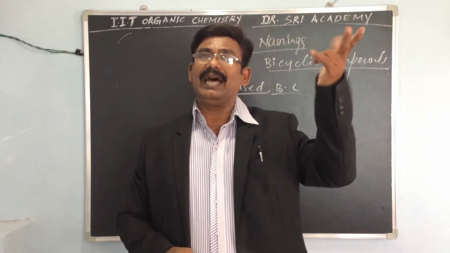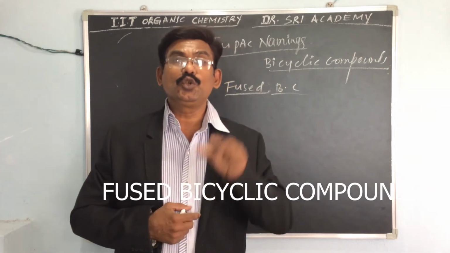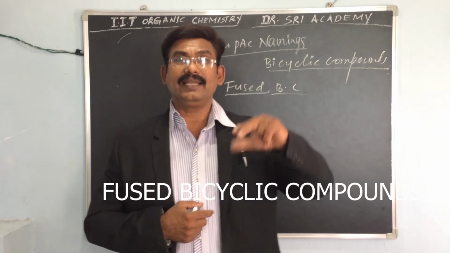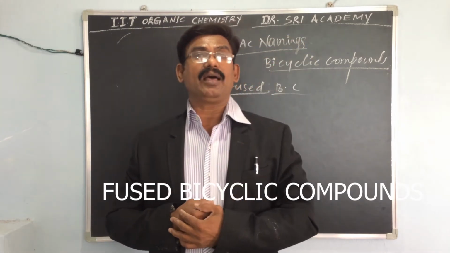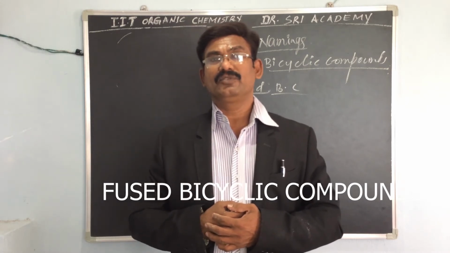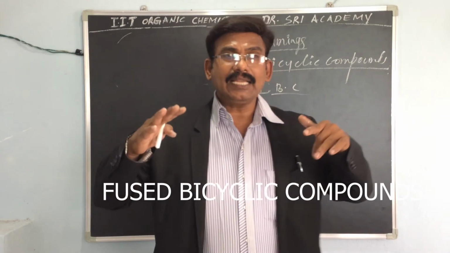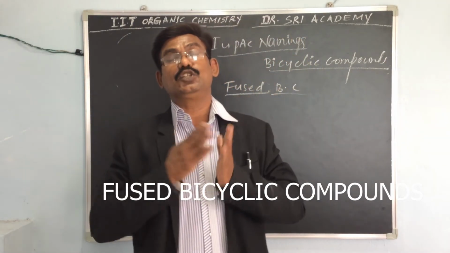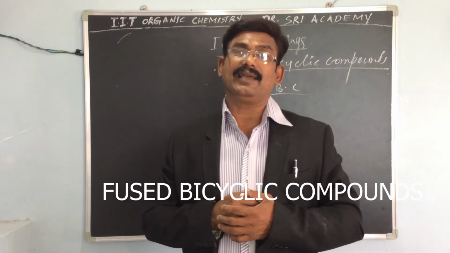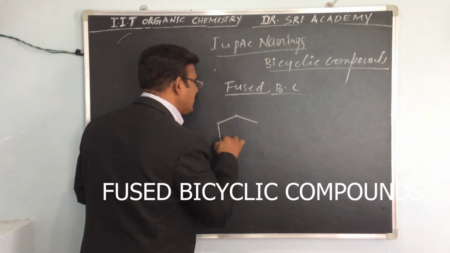If both rings are connected at the adjacent, same two carbon atoms, it is called a fused bicyclic compound. What is that? Both rings are connected at the same two adjacent carbon atoms. For example, this is the best example.